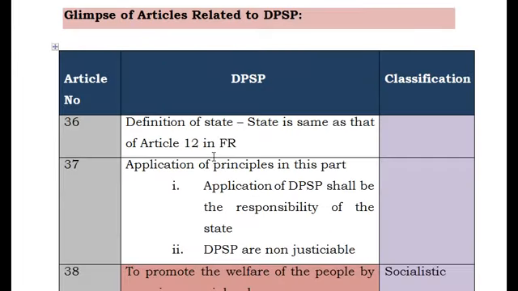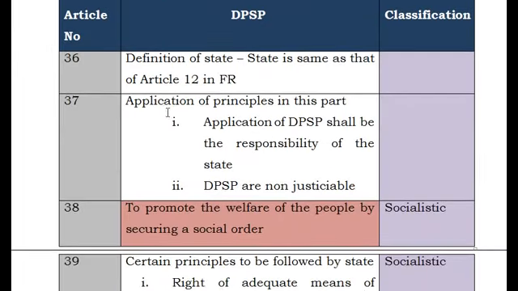Then what are the DPSP? Let us see the DPSP article by article. In Article 36, the definition of the state was included. Friends, we have studied fundamental rights, and in that, Article 12 defined what the state is. The state is nothing but the state government or central government or any other body, like statutory and non-statutory bodies. In Article 36 also, it is the same state which is defined under Article 12.